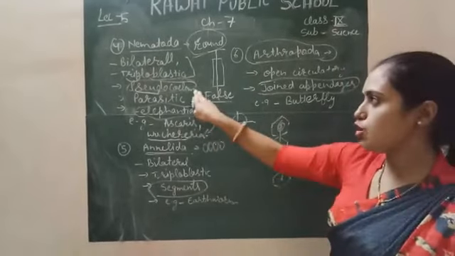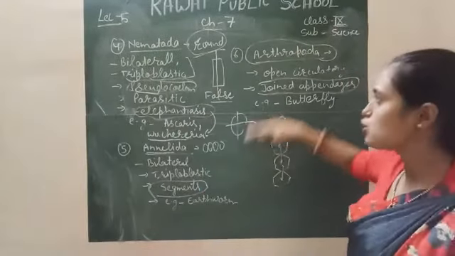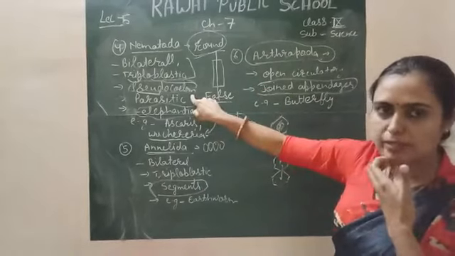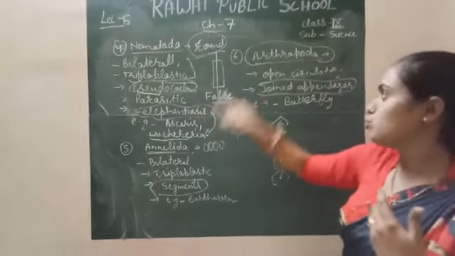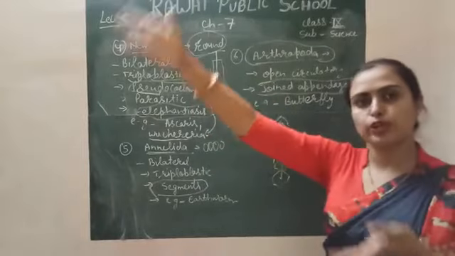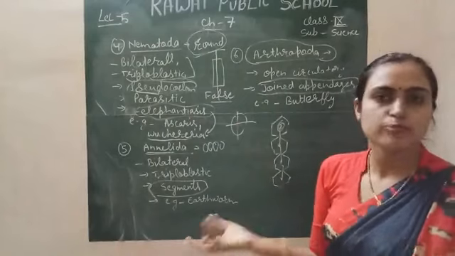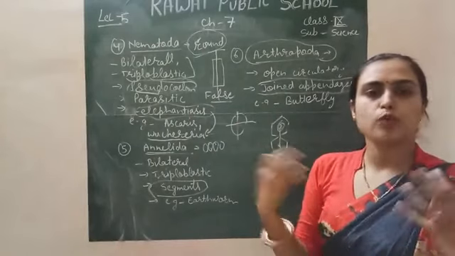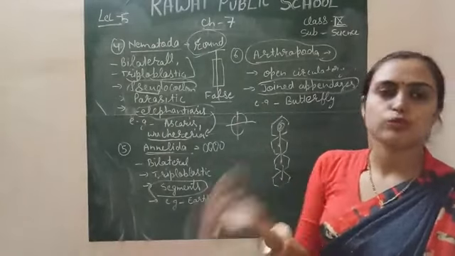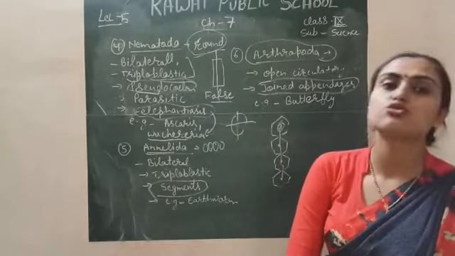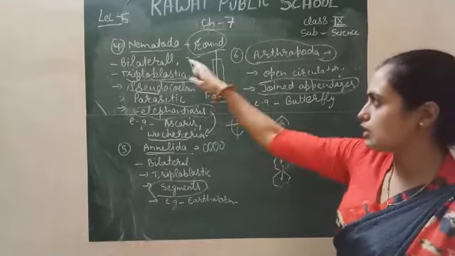Nematodes are pseudocoelomate. After this, all are true coelomate. Pseudocoelom means their coelom is not formed by mesoderm, but the others are true coelomates, and further on true coelomate animals are present. Simply, their body cavity is made up of mesoderm. So those whose body cavity is made up of mesoderm are true coelomatic, but those whose body cavity is not formed by mesoderm are pseudocoelomatic in nature. So these are the common points.